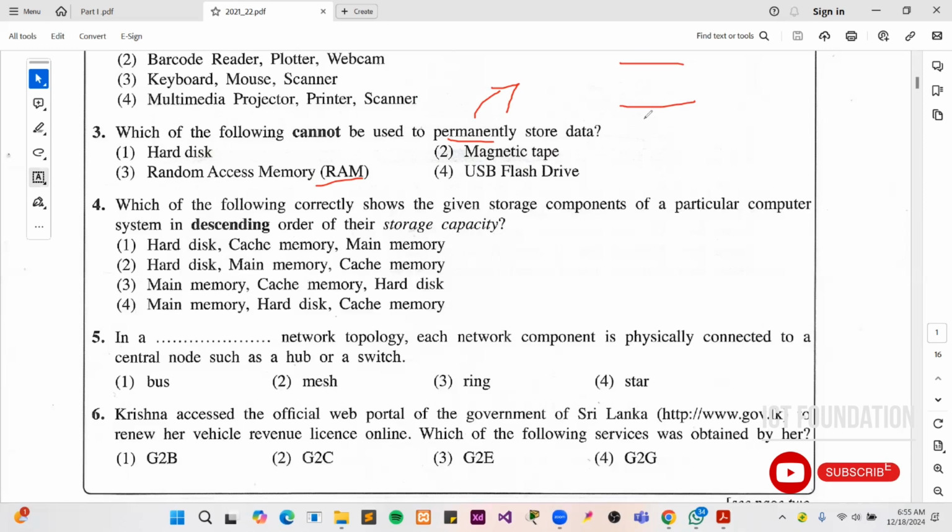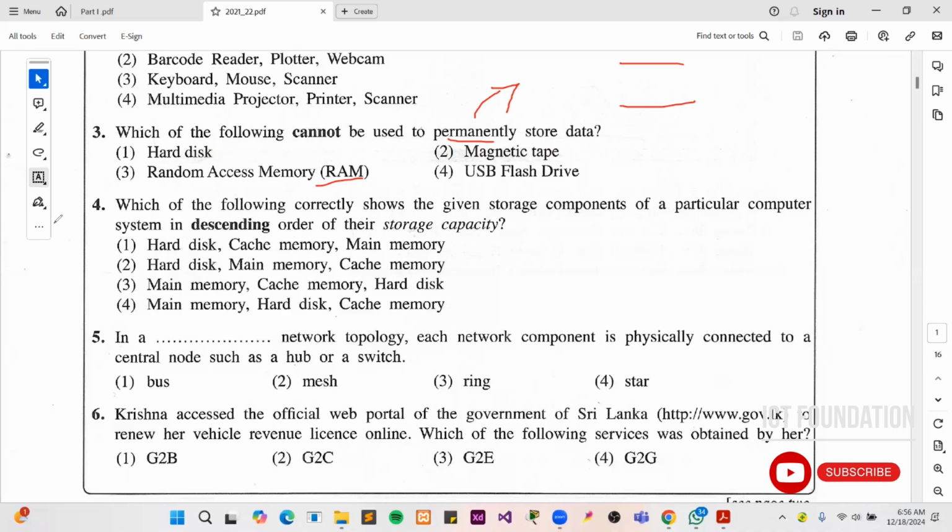All of these are considered permanent storing memories. Secondary memories means CD, DVD, Blu-ray, magnetic tape, magnetic hard disk, floppy disk, SSD, SD card, pen drives. These are examples of permanent storage or secondary storage.